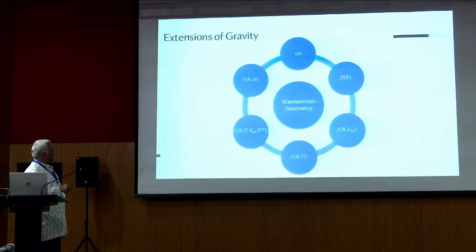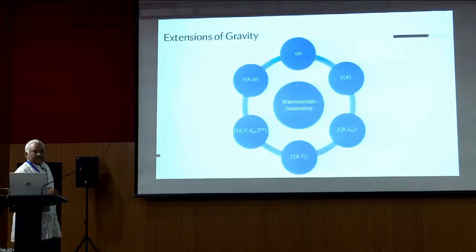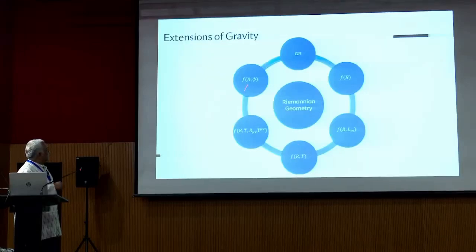Then from f of R, there are coupling gravities known as f(R,L_m) gravity, where L_m stands for the matter Lagrangian. Another one is f(R,T) gravity, where T is the trace of the energy momentum tensor. Then f(R,phi) gravity, where phi is the scalar field. Then f(R,T,R_mu_nu,T_mu_nu).